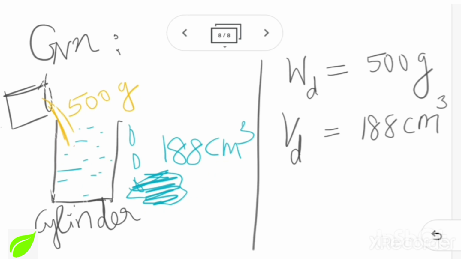So I can write that my weight of dry sand is 500 grams, and this dry sand can occupy a volume of 188 centimeter cube, that is the volume of dry sand. Okay.